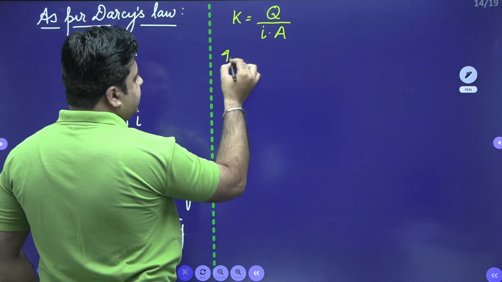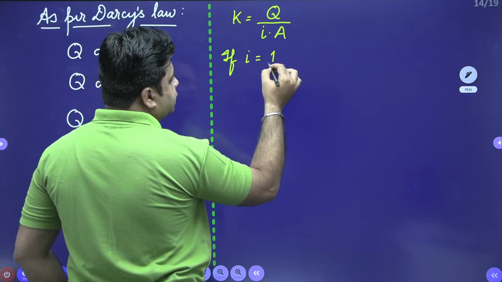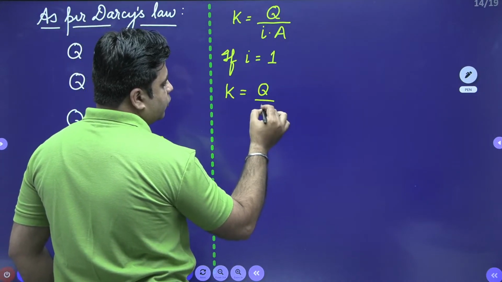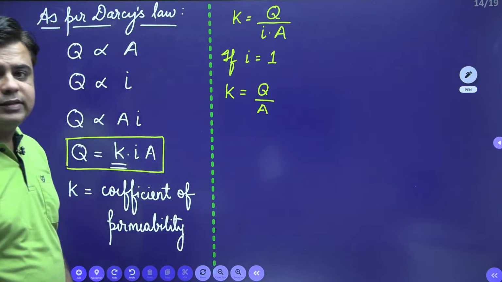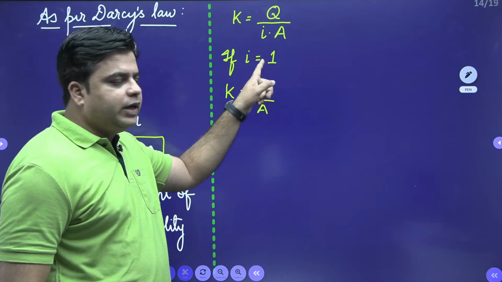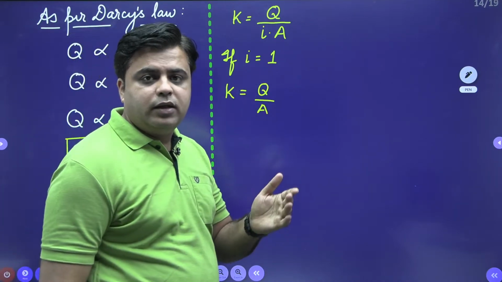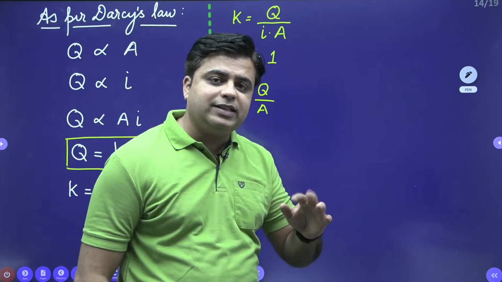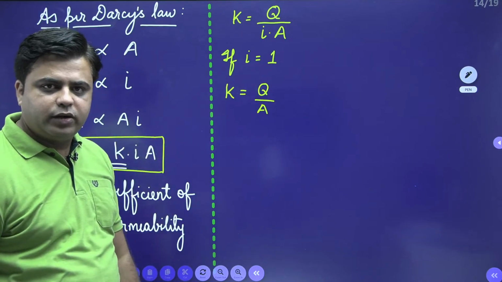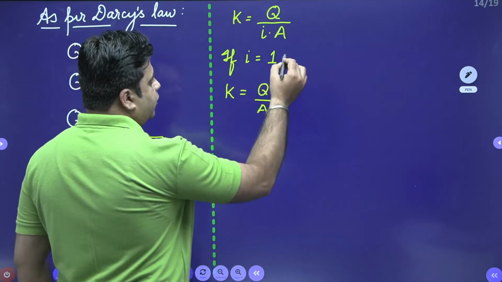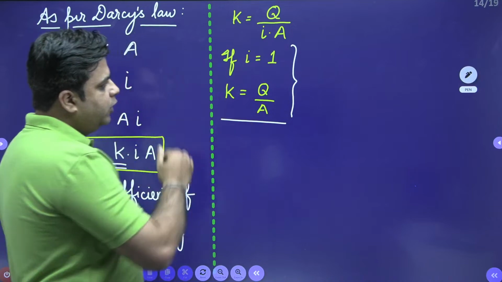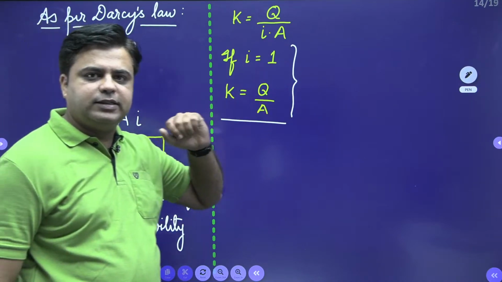If I is equal to 1, meaning the hydraulic gradient is 1, then K is equal to Q by A. This is what we call the rate of flow per unit cross-sectional area under unit hydraulic gradient. So this is the definition of the coefficient of permeability K using Darcy's law.